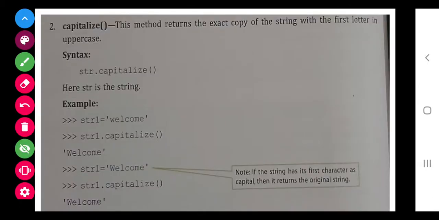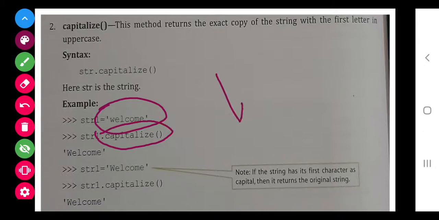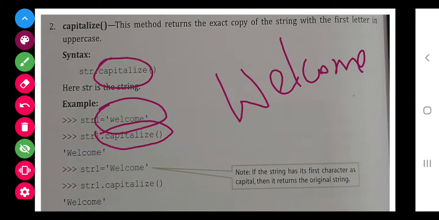Next is capitalize. Capitalize simply means if we have a word and we write string dot capitalize, then it will result in a capital first letter. You can say that capitalize is like a title case.